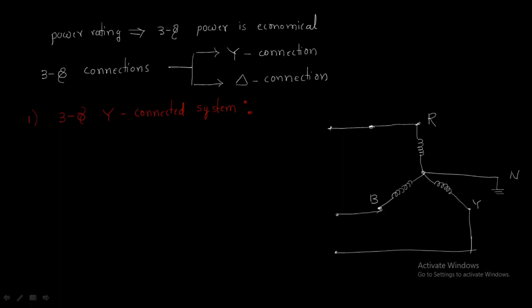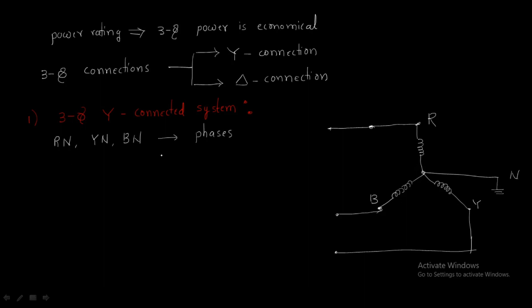And we have two things here: phase and line. Phase is the connection of R and N. This is called one phase. Phases are represented like this: Rn, Yn and Bn are the phases simply.